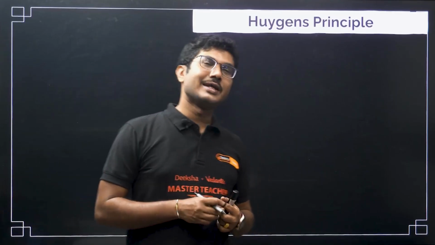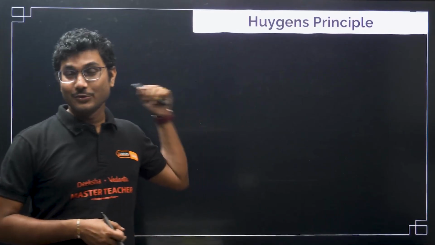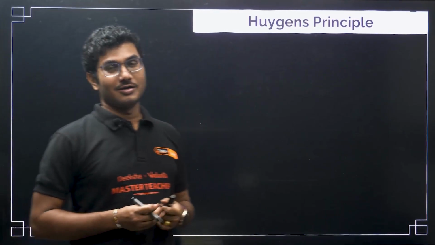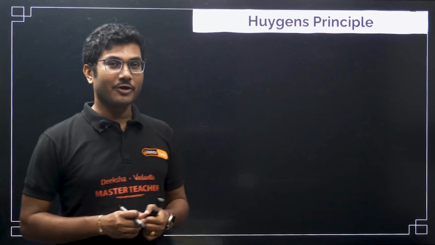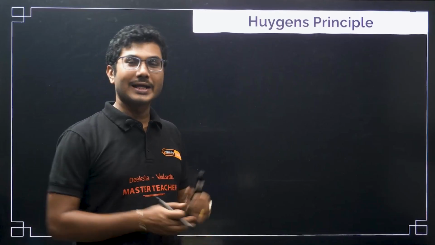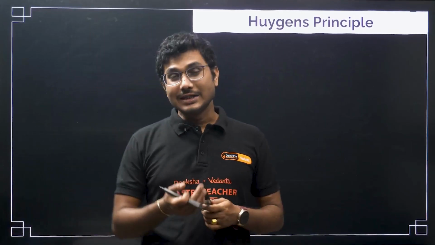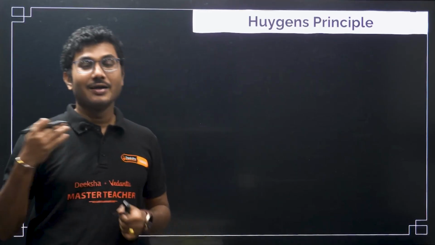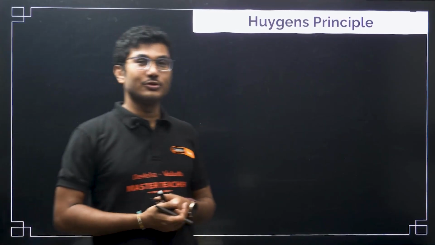So later on they established the wave theory of light, and Huygens' name stood first in the list. Even though he was not alive at that point of time, his theory took precedence, and today we are learning about Huygens' theory, even though when he was alive his theory was not so popular and people neglected it, ignored it, thinking, how can you oppose Newton.